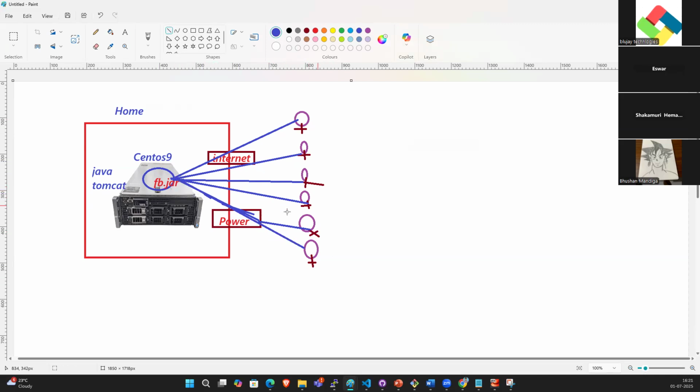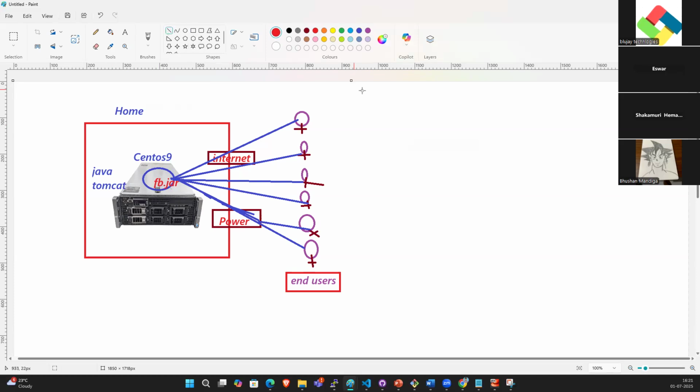Okay. So these people are the end users accessing this website. The UI and everything is looking good, and there is no outage. No outage means there is no power failure and no internet failure.